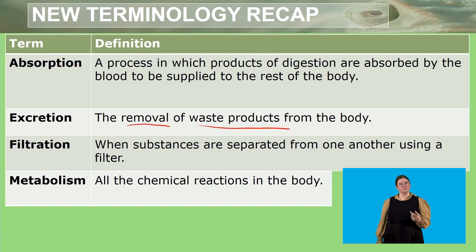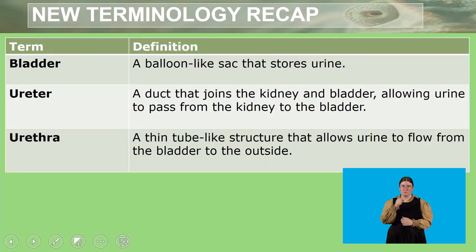We looked at another process called filtration. This happens when substances are separated from one another using a filter. And then we looked at metabolism. Here, all the chemical reactions in the body are referred to as metabolism.